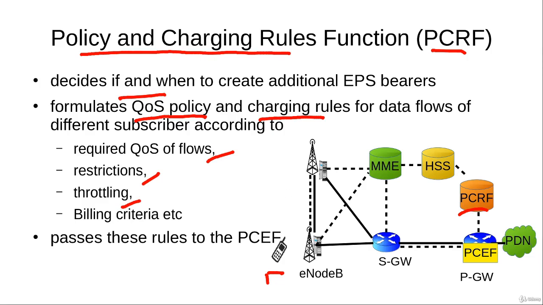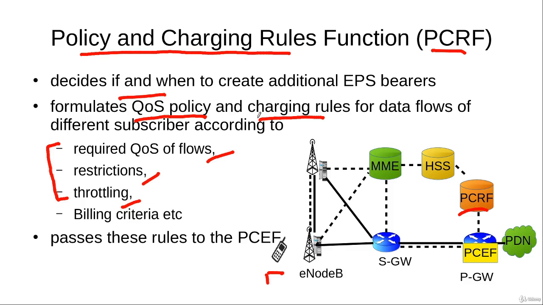For example, if a user equipment is in bad channel conditions, its data rate needs to be throttled. So the PCRF can include this in its quality of service policy, that the data rate of those users that are in bad channel conditions needs to be throttled in order to meet their quality of service requirements. So the quality of service policy is formulated taking into account all these criteria.